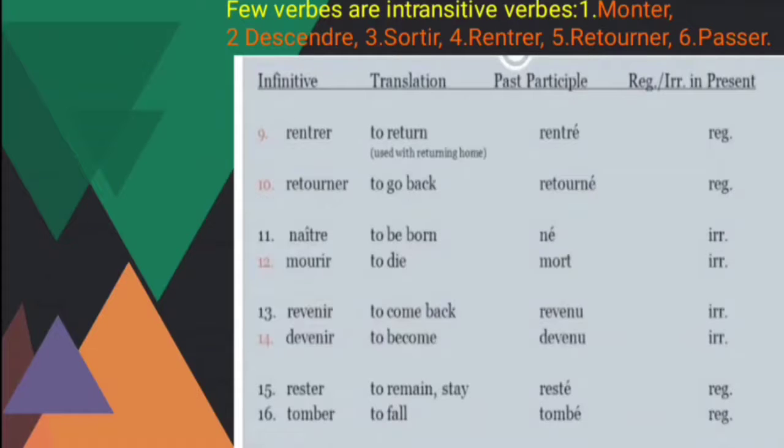Intransitive verbs, you can use with être as well as the avoir verb also. So what are the intransitive verbs? So how many verbs are intransitive verbs? Six verbs are there. One is monter, second is descendre, third is sortir, fourth is rentrer, fifth is retourner, and sixth is passer. So you can use this verb with avoir as well as être. It depends upon the sentence.